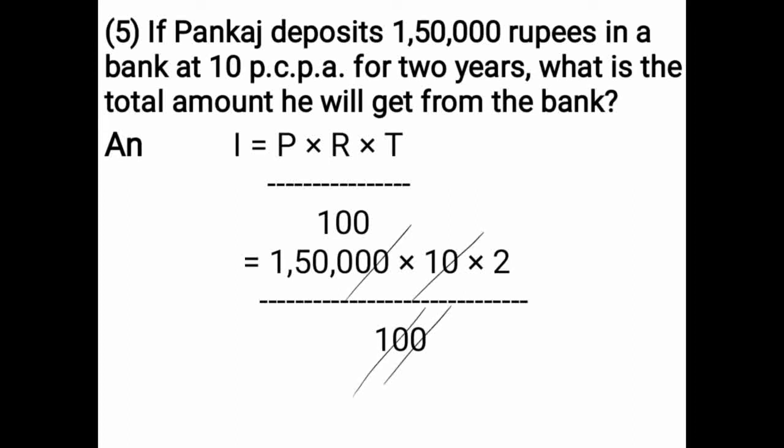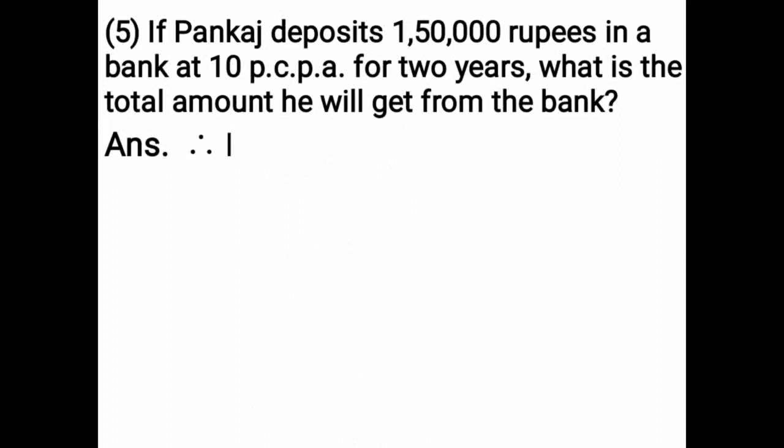Now you have to multiply 15,000 into 1 multiply by 2. 15,000 ones are 15,000. You have to multiply 15,000 into 2. 2 zeros are 0, 2 zeros are 0, 2 zeros are 0, 2 fifteens are 30. So that is equal to 30,000. Therefore, interest is equal to rupees 30,000.